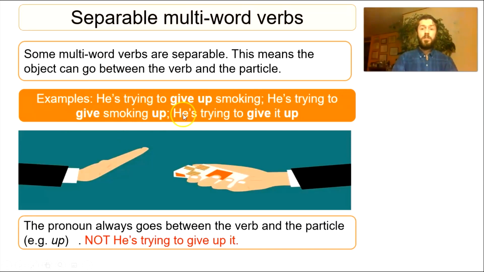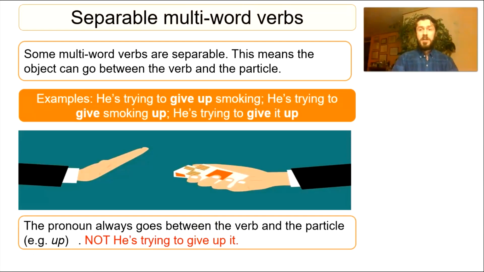And we can also use a pronoun. So he's trying to give it up, right? So it, the pronoun, goes between. So it is the object pronoun, right? It goes between the verb give and the particle up, right? And when it comes to the pronoun, right, it always goes between the verb give and the particle up. So you can't say he's trying to give up it, right? No. So it has to go between the verb give and the particle up, all right?